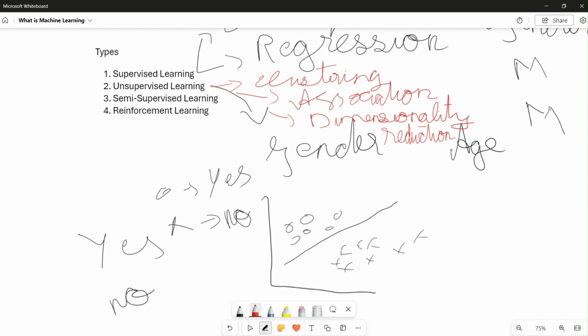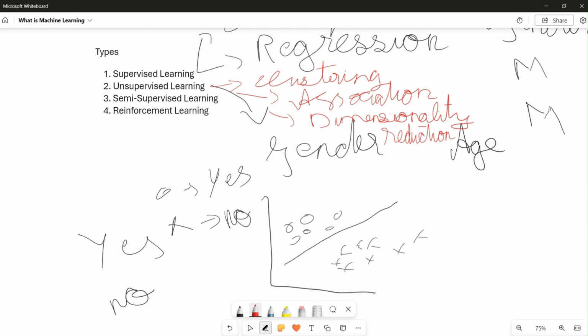And association is something we use in day-to-day life. For example, in Amazon, if you buy a product like bread, then either butter or jam or some relevant products will be recommended based on the product which we have just bought. So it is called association, which means how bread and jam are associated with each other. Those kinds of association rules can be found using unsupervised learning.